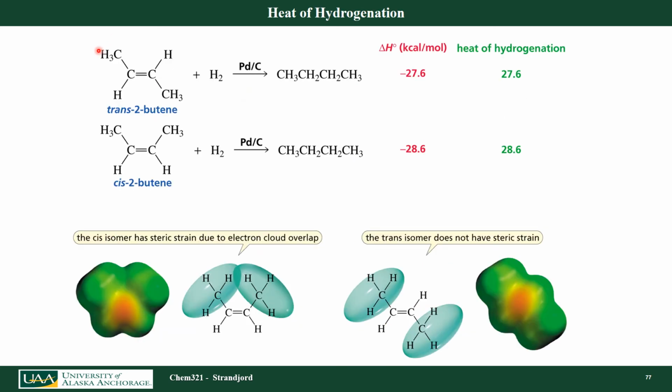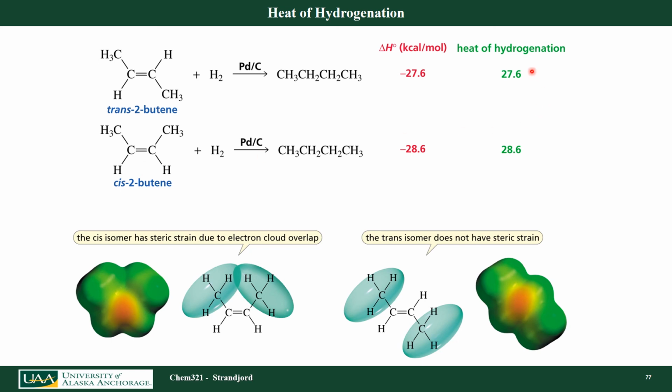Let's look at the experimental data now for hydrogenation of trans-2-butene versus cis-2-butene. When I do the catalytic hydrogenation, I get the same product. And what I find out is that I get more energy released for the cis, which means my reactants had to be higher in energy.